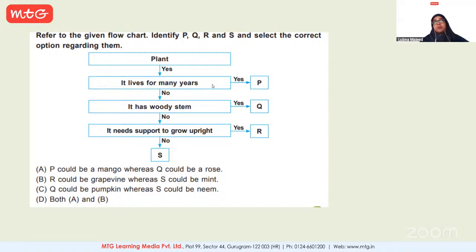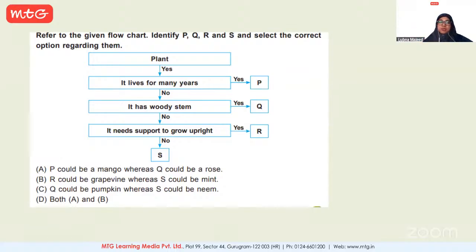Now it lives for many years. So if it lives for many years, which category would P be? Vian, would it be tree, shrub, herbs, climbers, creepers? What do you think? Yes, Vian, if it lives for many years. Is it a tree? Is it a shrub? It's a tree. Okay, so if it is yes, you should write down P will be tree. If no, it doesn't live for many years.